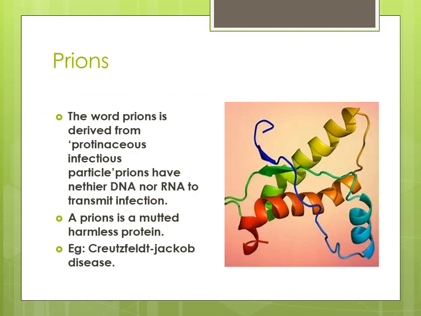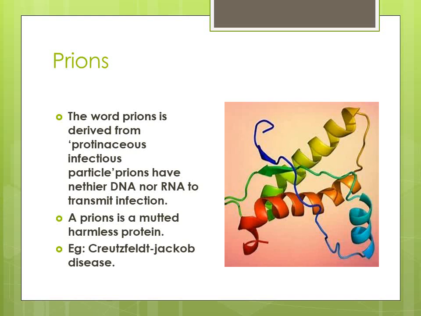So next, prions. The word prion is derived from proteinaceous infectious particle. Proteinaceous means the particle is made of protein. You can see in the picture, only genetic material alone is present, either DNA or RNA, with no cell coat, no protein coat.